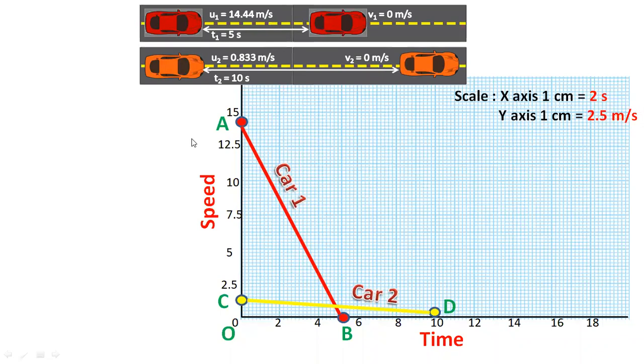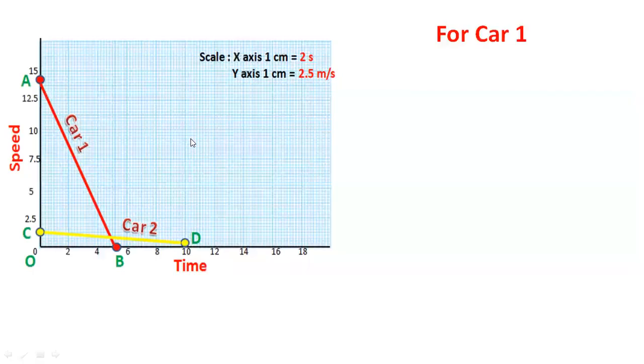One is to draw the speed time graph. Another thing they're asking is distance traveled, who has traveled more. So currently we have solved only one question out of it, that is the graph. The second thing we need to solve is how much distance each car has traveled, and then we need to compare them. So let us calculate how much distance car 1 has traveled.